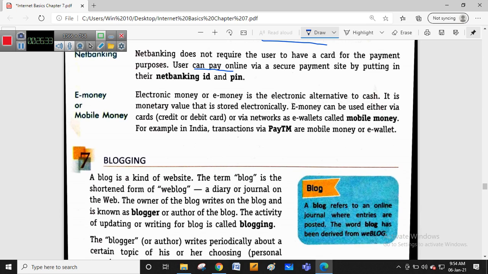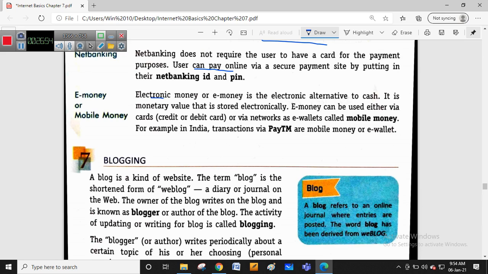Then e-money or mobile money or UPI payments, जो आजकल जो आ रहा है, mobile money or e-wallets, the Paytm wallet, or mobile banking, different Freecharge, or what else we are getting right now, different BHIM UPI, PhonePe, Google Pay.